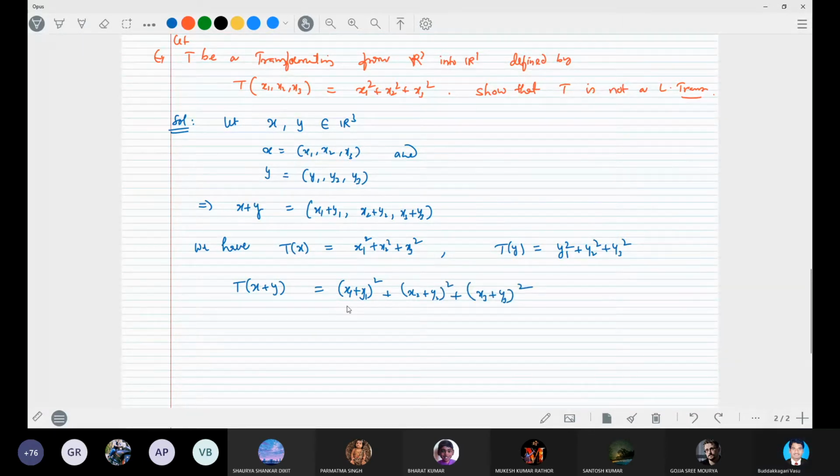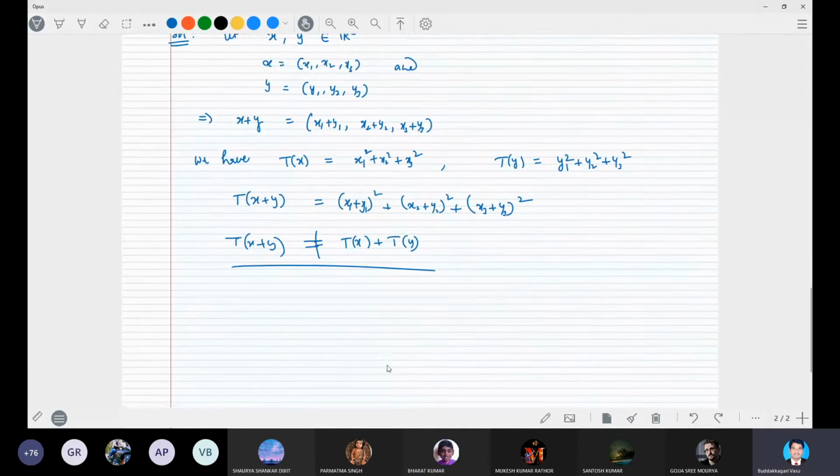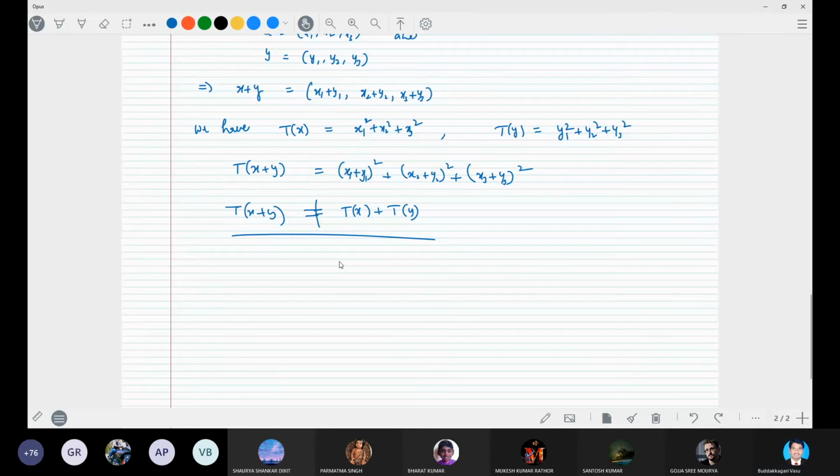Now check it. Is it equal to T of x plus T of y? No, this is not equal. So hence T of x plus y is not equal to T of x plus T of y. So is it a linear transformation? No, sir. T is not a linear transformation.